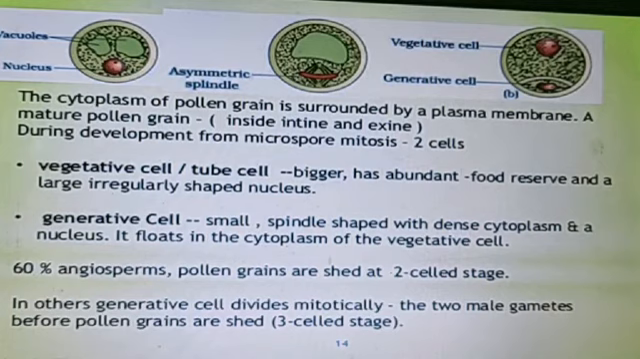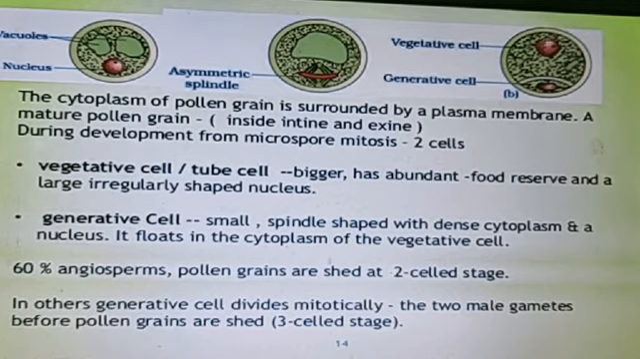Now, the cytoplasm of the pollen grain is surrounded by a plasma membrane. Each mature pollen grain contains two layers, the intine and the exine. During development from the microspore, mitosis forms two cells: one is a vegetative cell, the other is a generative cell.